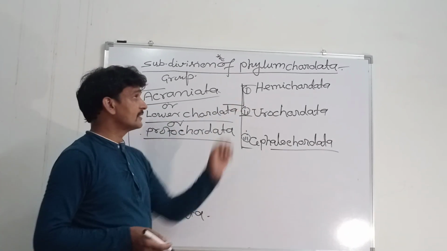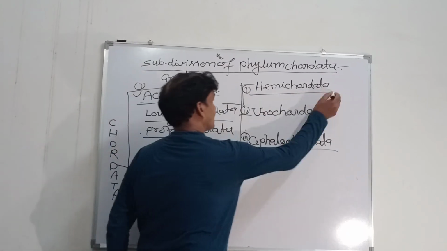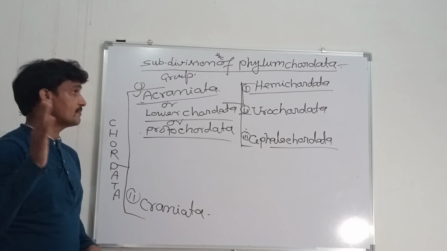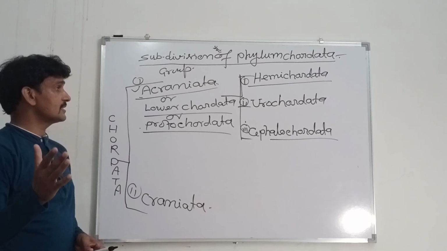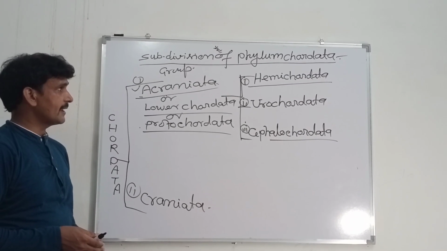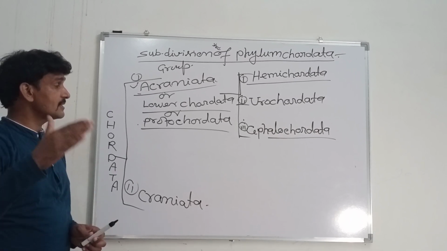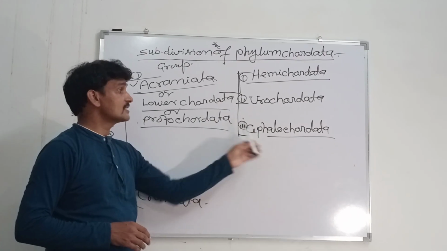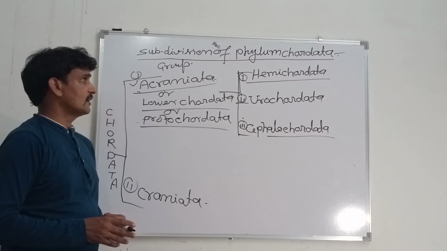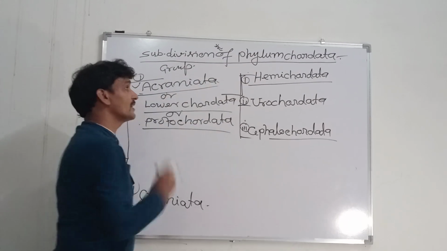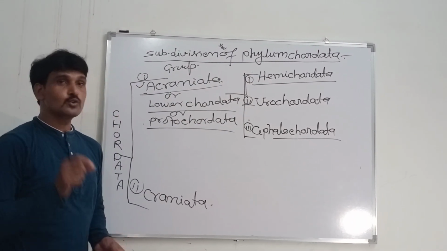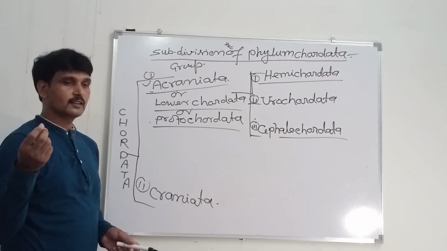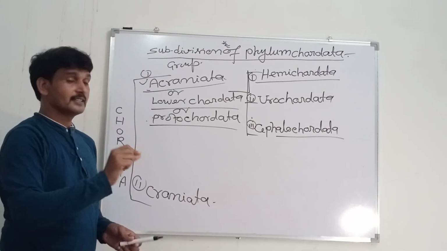Hemichordata, Urochordata and Cephalochordata: this three-fold division is based upon the presence of notochord. But in case of Hemichordata, there is no true chordate character.